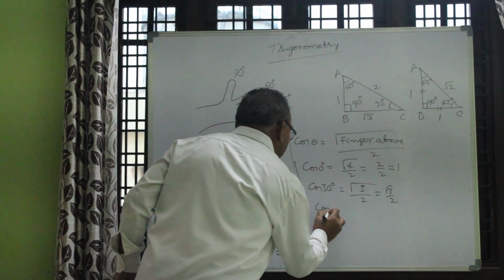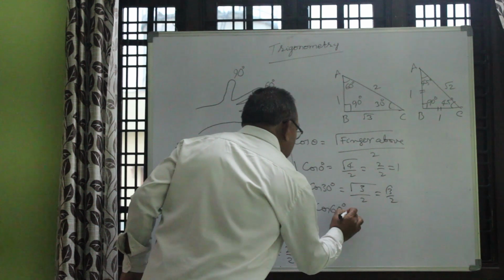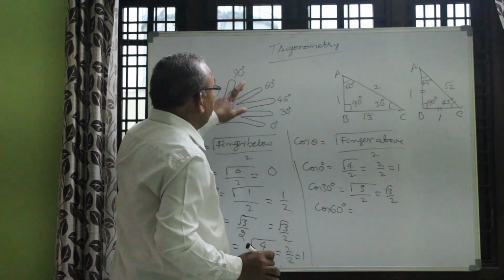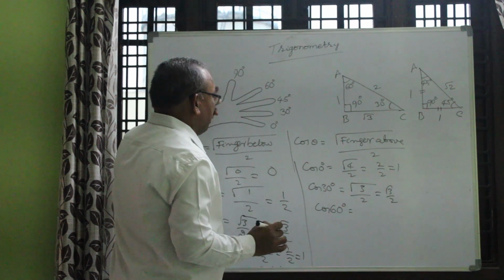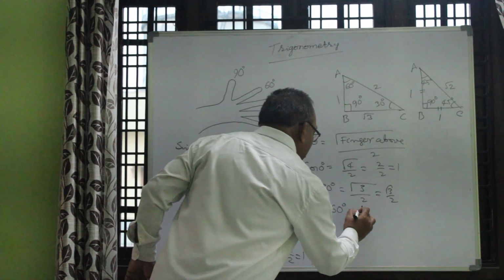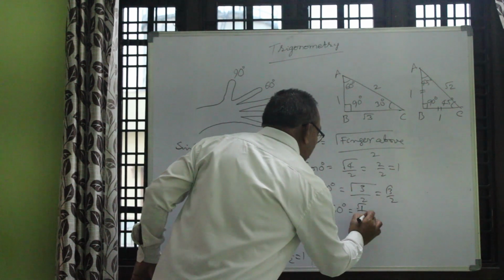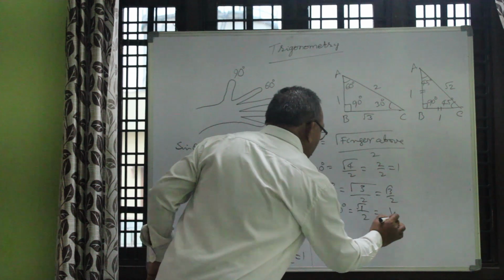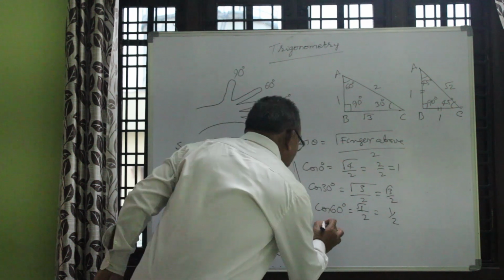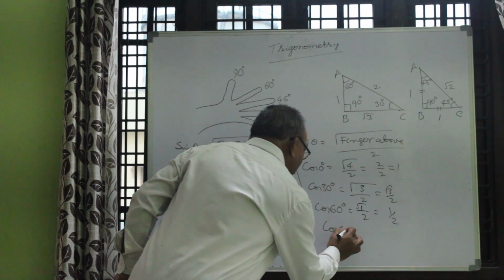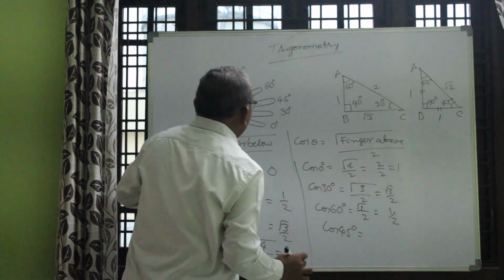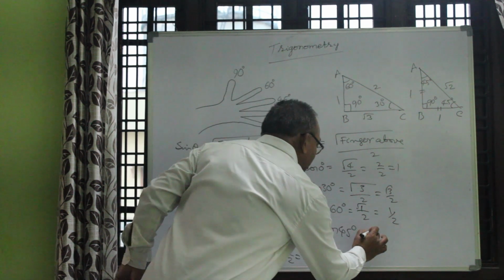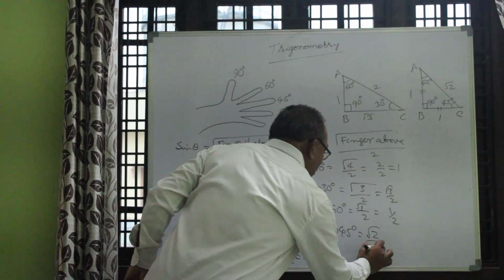Now you go for cos 60. Cos 60 is equal to how many fingers are there? Only one finger is there. Root 1 by 2 means 1 by 2. One more, cos 45 is there. I forgot it. Cos 45 is equal to how many fingers are there? 2 fingers are there by 2.